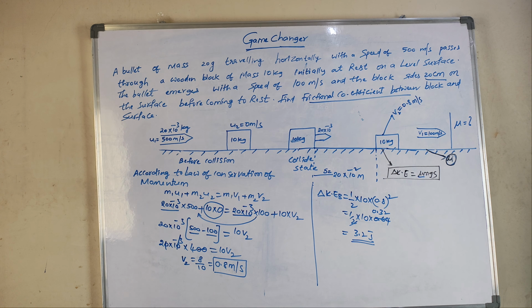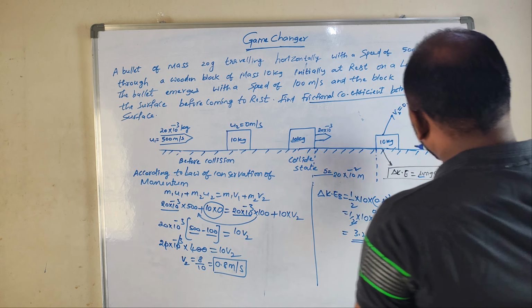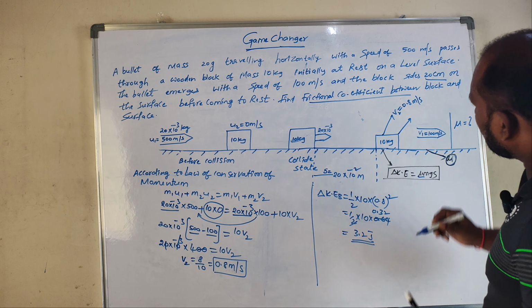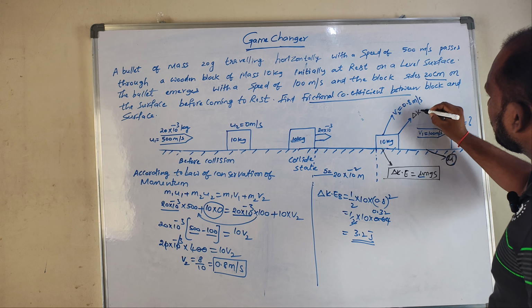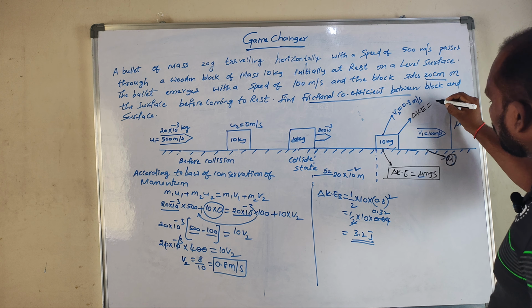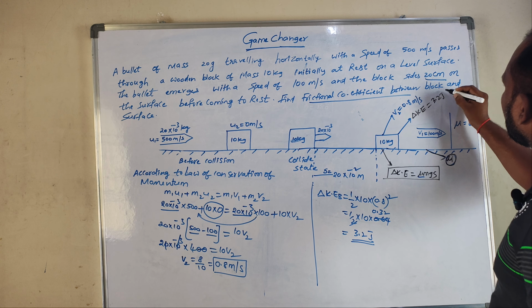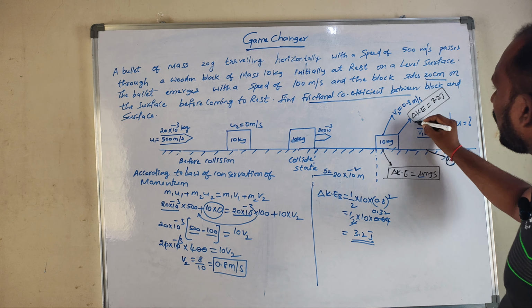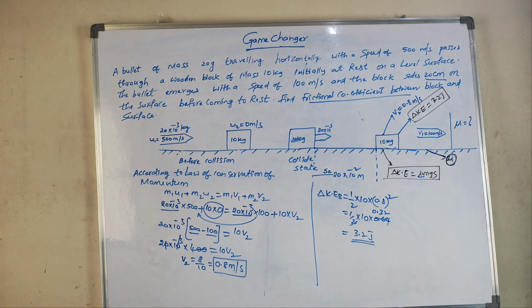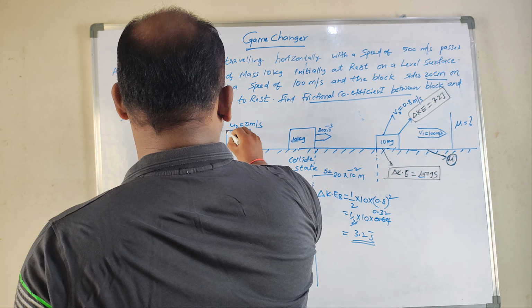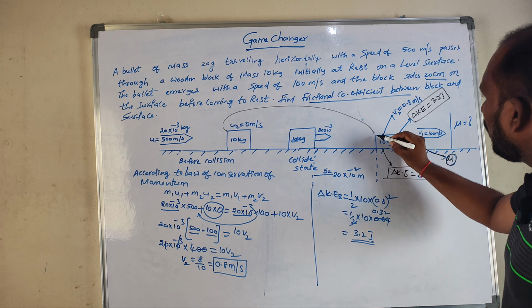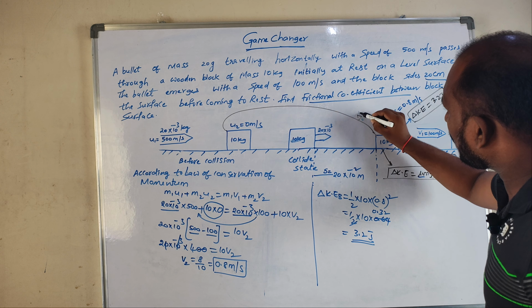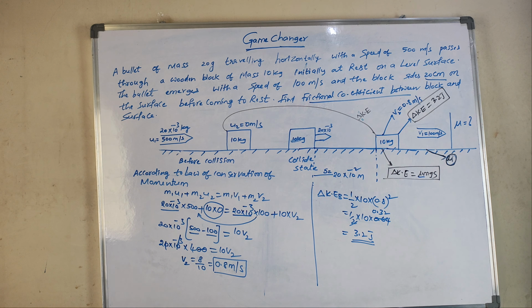This block has a change in kinetic energy, delta KE, equal to 3.2 joules.